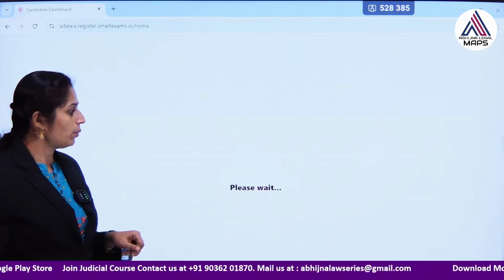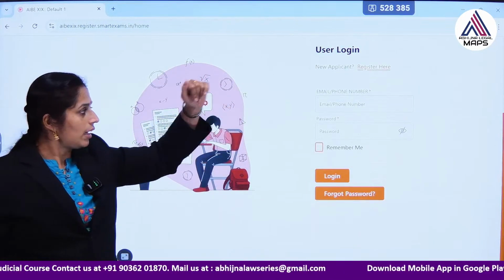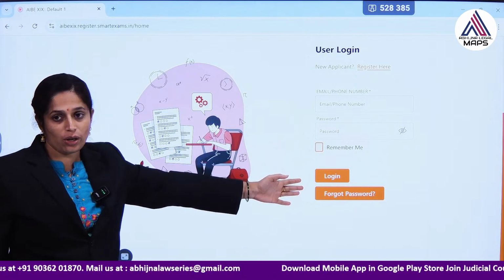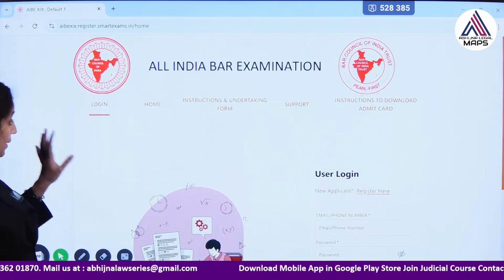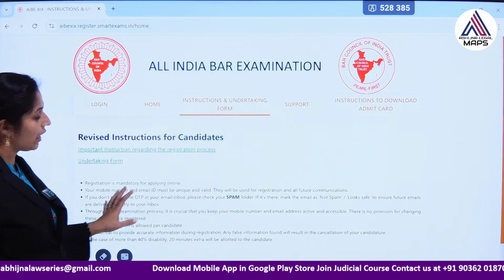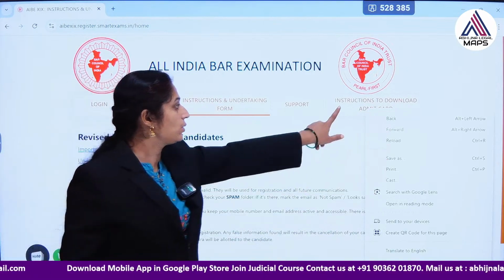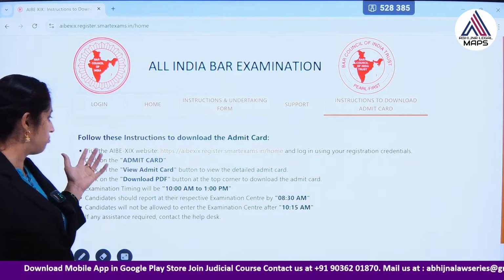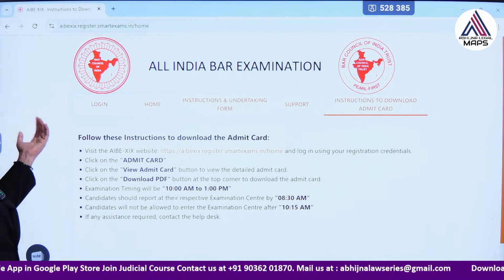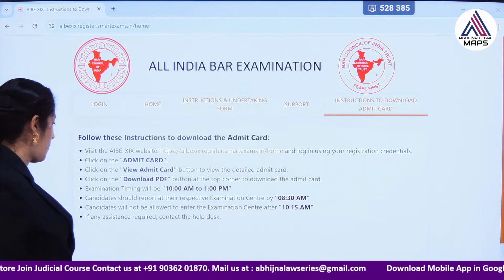Admit card download link, see here. By entering your email or phone number and password, you can log in. Please have a printout and also read all the instructions and the undertaking or instructions to download the admit card. All these things you have to see. The instructions have already been given, and the same thing has been repeated here.